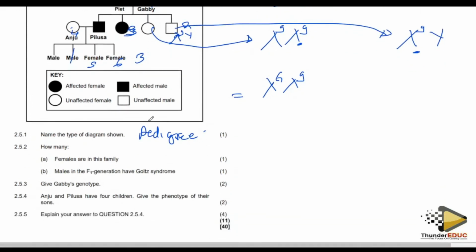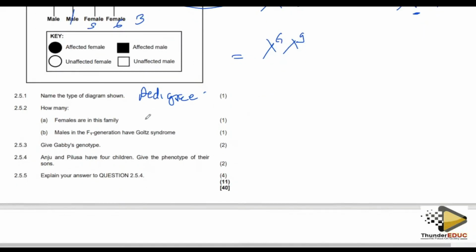And then they're saying that we are done with that. They're saying that Anju and Pilusa have 4 children. Give the phenotype of their sons.